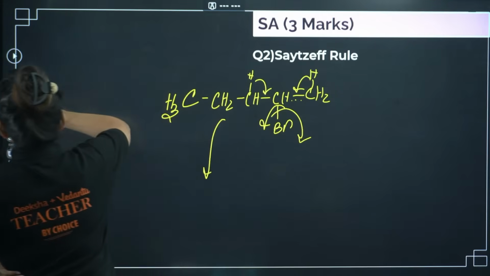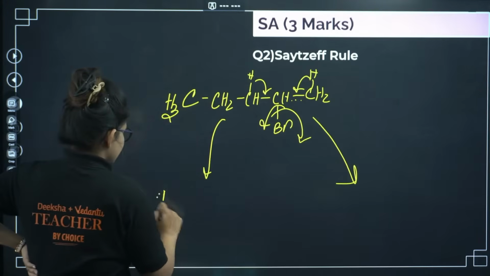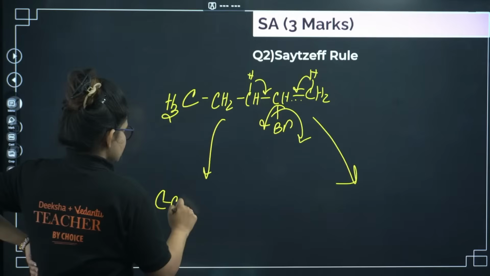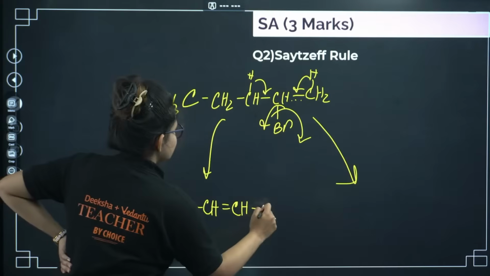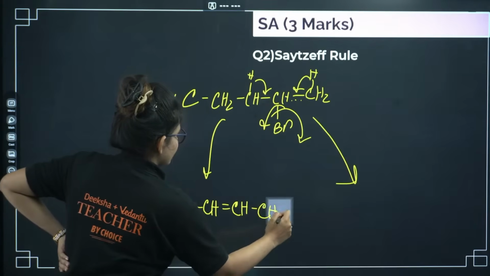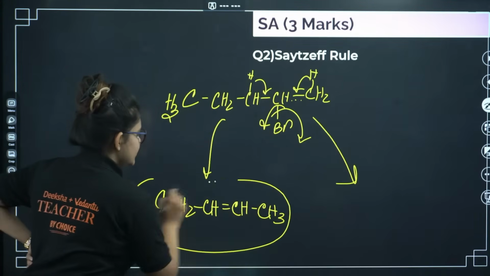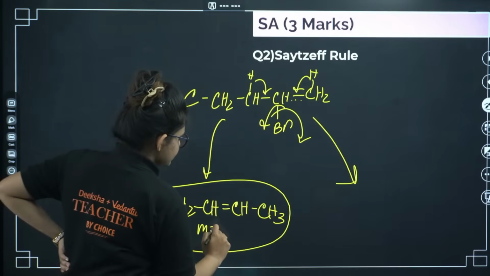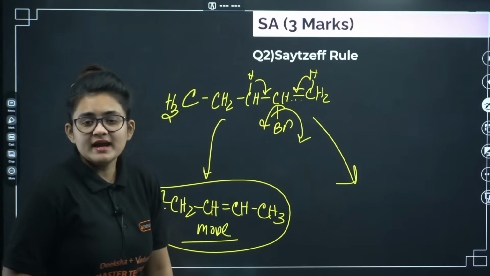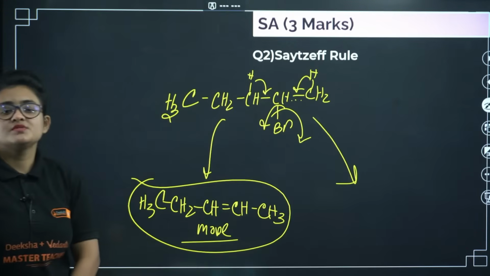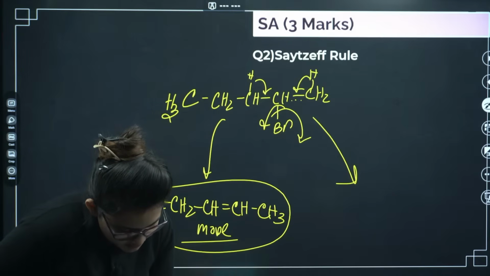But the major product will be this only, CH3, CH2, CH double bond CH, CH3, right? So this is your major product. Why? Because it is the more substituted alkene. That is the Saytzeff rule. So while doing the beta elimination, the more substituted alkene will be the stable one, the major one, better to say.